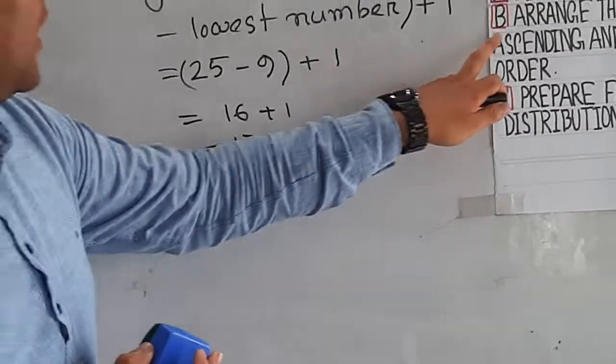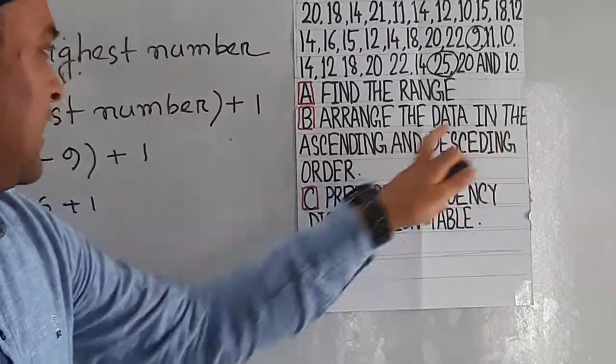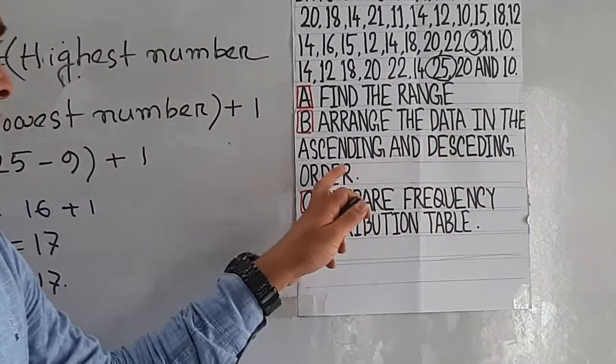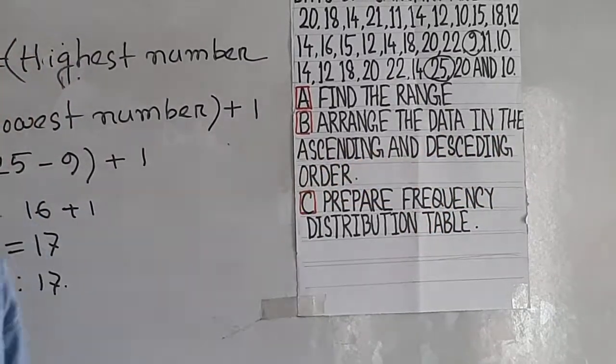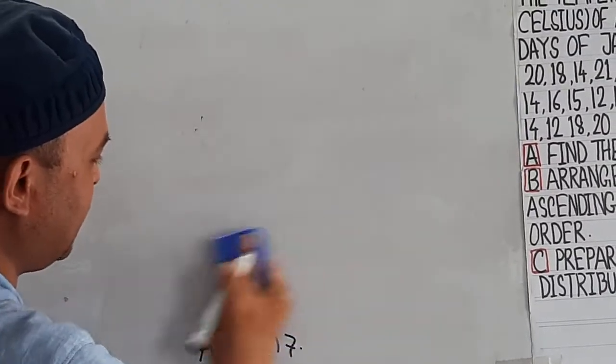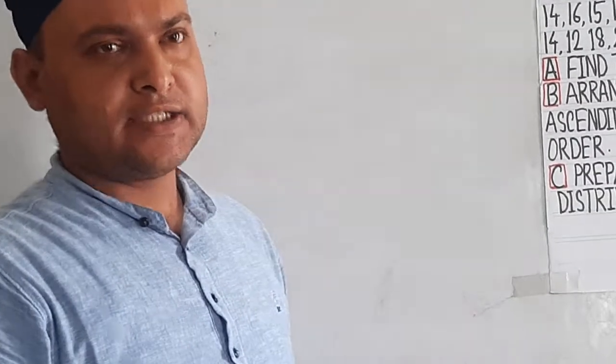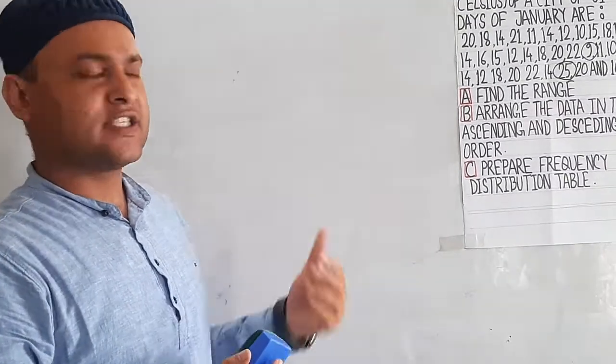Now let's go to the next part: arrange the data in ascending and descending order. My dear student, you have already known that ascending means going from smaller to bigger, and descending means bigger to smaller.